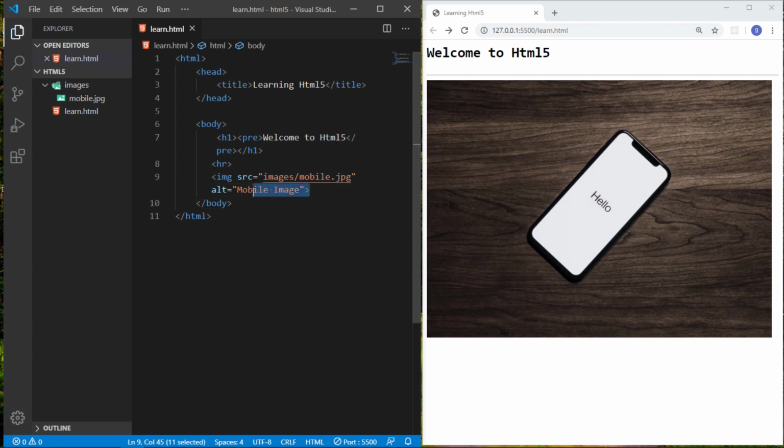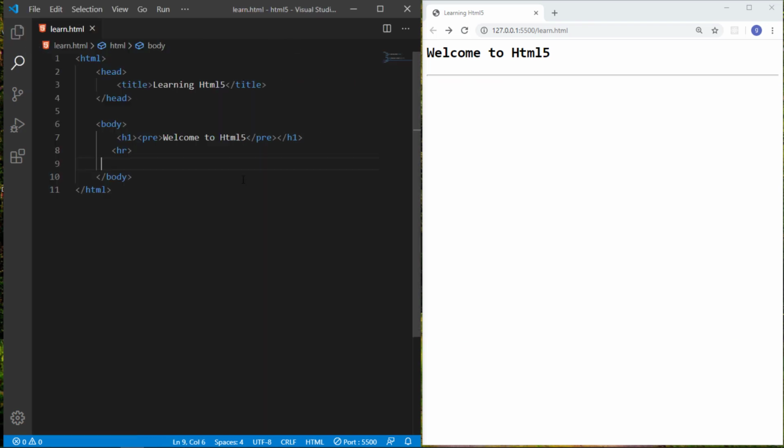And I just wanna remove this image tag. Also close this explorer bar, and I wanna tell you another topic, and that is the tables. How to write tables in our HTML page. Tables are written with the tag of the table, like this table, and this table tag contain different tags.